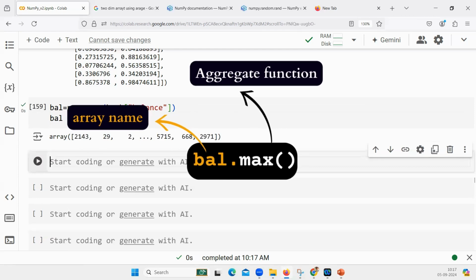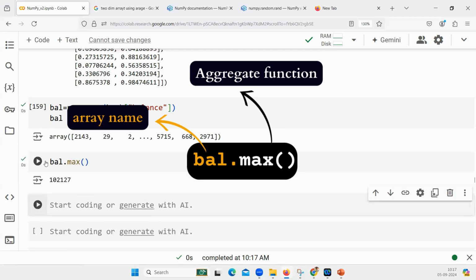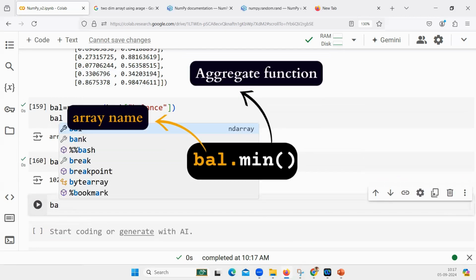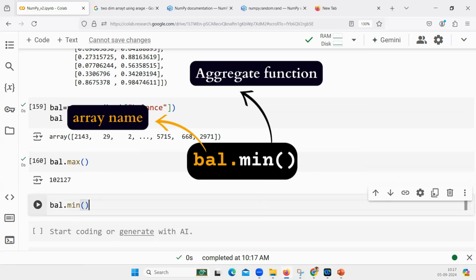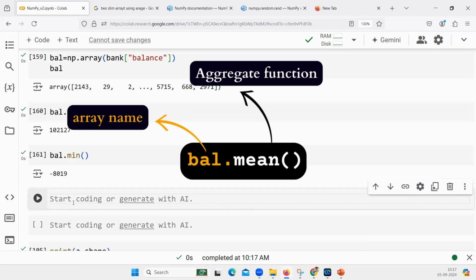How do I know the maximum balance? I will say balance.max. For getting the maximum value of an array, you can say balance.max. For getting the minimum value of an array, you can say balance.min. If you want to get the average value, can you make a guess? Average is known as arithmetic mean. So you will write balance.mean.